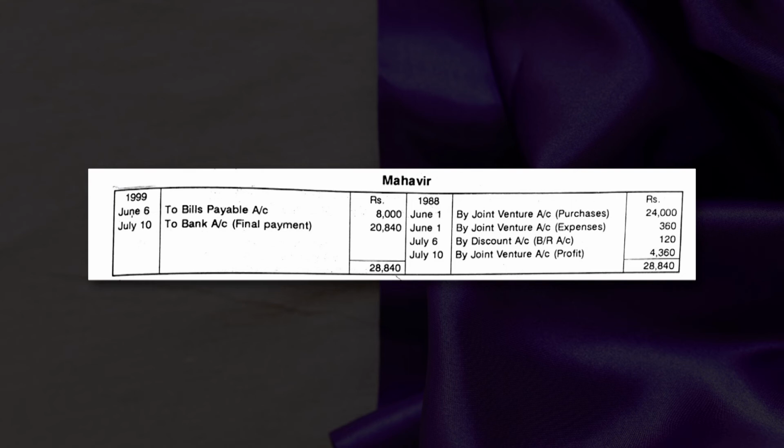By joint venture profit. So the share of profit of Mahavir is 4,360. So the total is 28,840. And here again it is 28,840. So the total of both the debit and credit side tally.